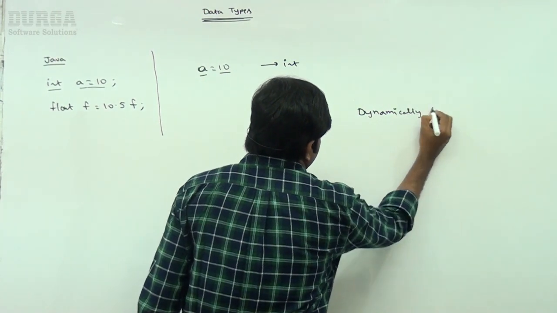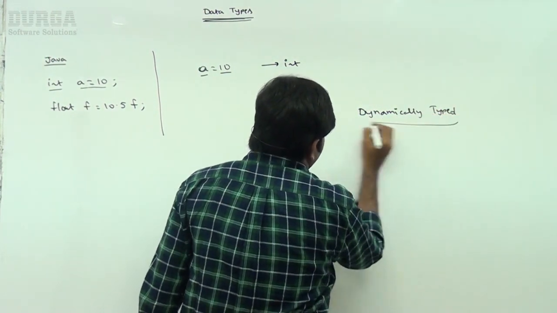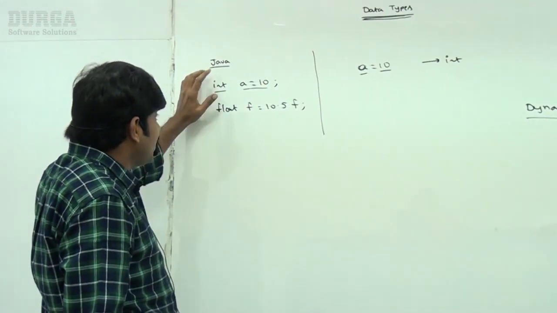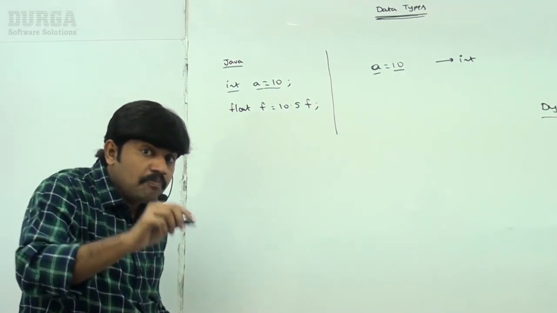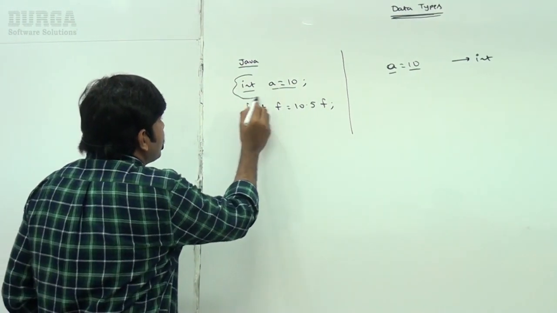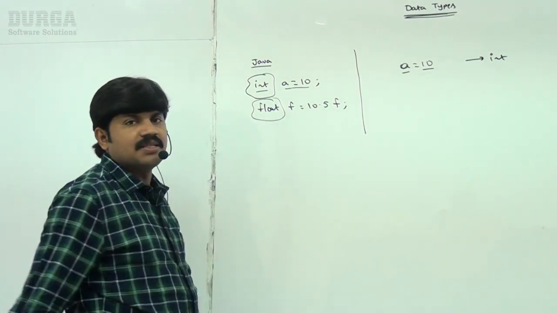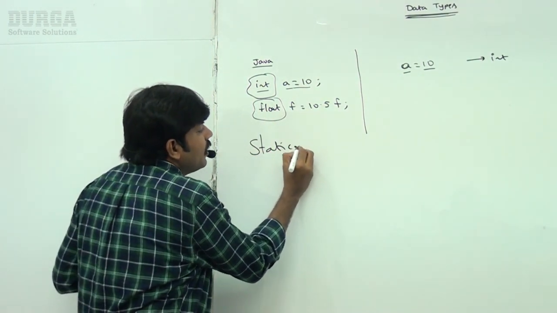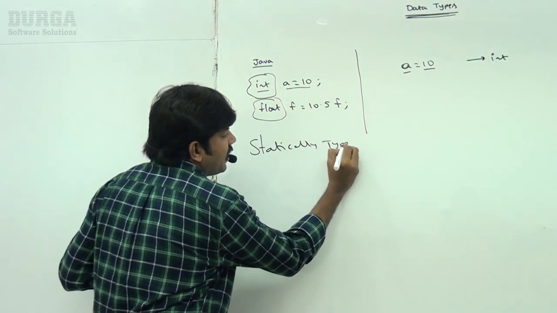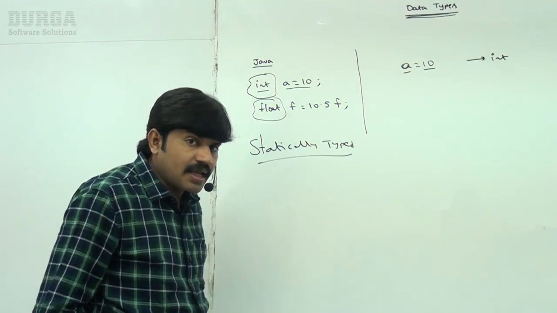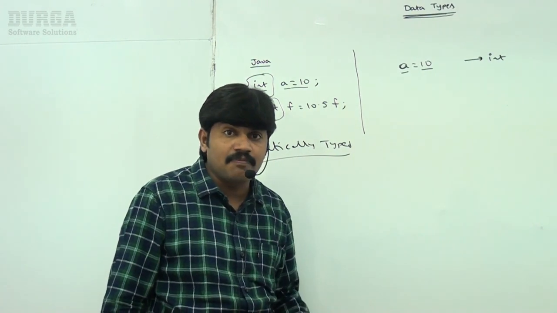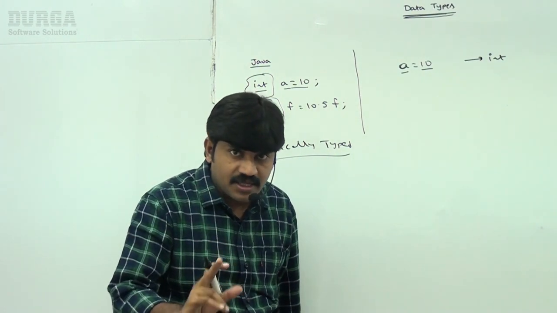Are you getting what this is? Dynamically typed programming language. But in C language, Java or C++, we compulsorily have to declare the type explicitly. That's why these languages are called statically typed languages. Are you getting it? These languages are called statically typed languages, but Python itself is a dynamically typed programming language. Is it clear for all of you?